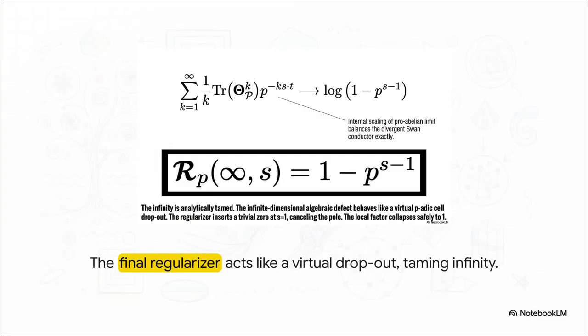Through internal scaling of the pro-abelian limit via a p-adic Mellin inversion technique, the divergent Swan conductor is perfectly balanced. The infinity is actually tamed, gracefully yielding exactly 1 minus p to the power of s minus 1. This specific value acts like a virtual p-adic cell dropout. It effectively inserts a trivial zero at the critical point s equals 1 that completely cancels the divergent pole. This allows the isolated local factor to safely collapse right back to 1.